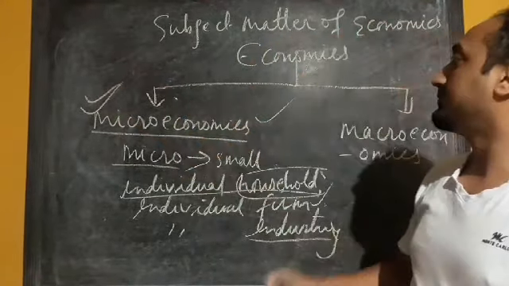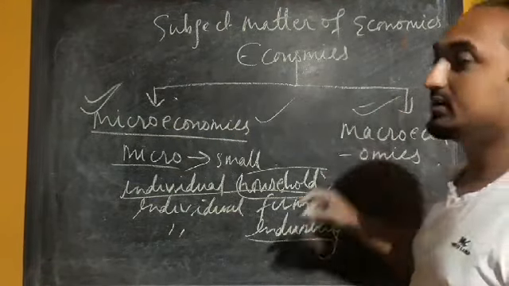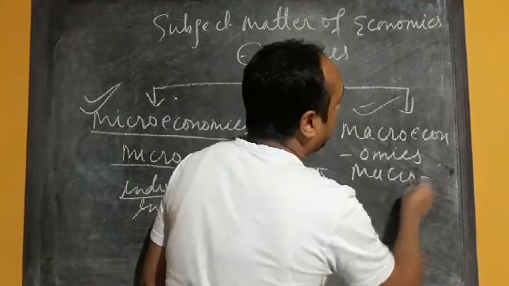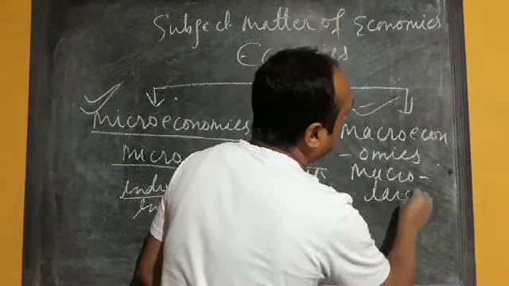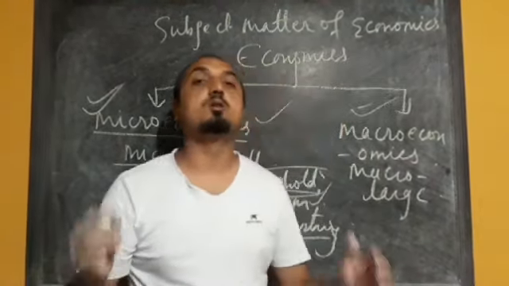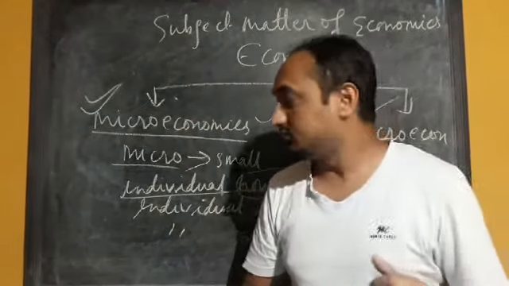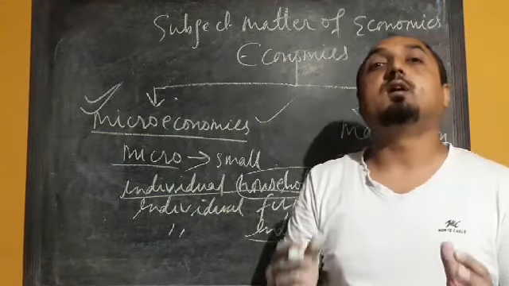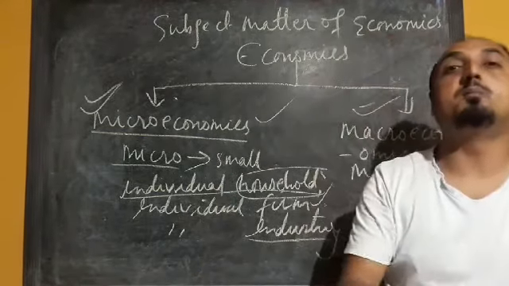Now we will move to macroeconomics. In the Greek word, macro means large unit or the bigger unit. Macroeconomics is defined as the study of the entire economy or economy as a whole.